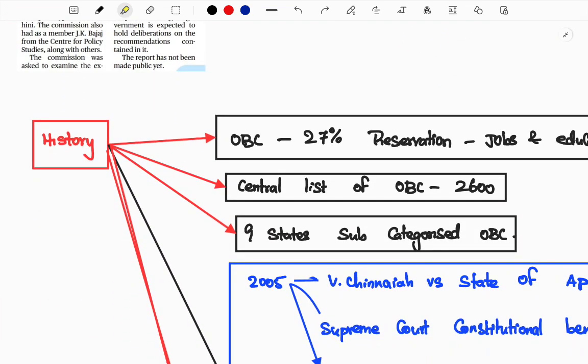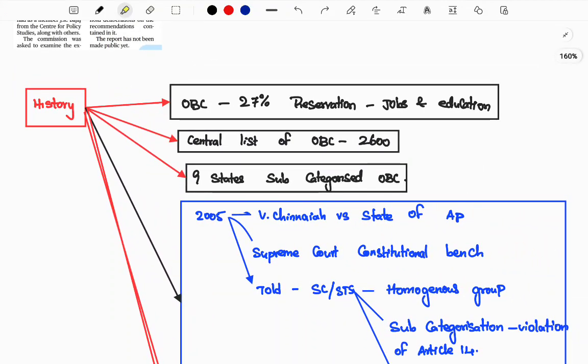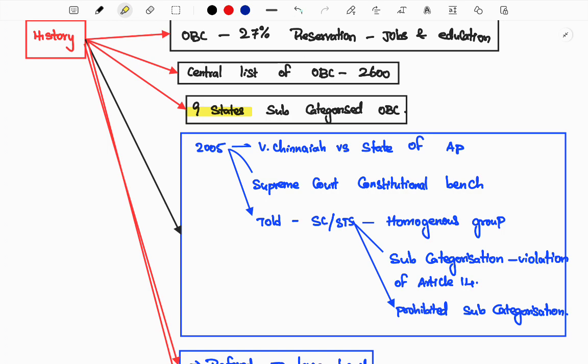Now let me take you to the history of the Rohini Commission. Why should it have been formed? What background data is required to understand its formation? We know that OBC reservation is provided at 27%, in jobs and education for OBC persons. It is listed according to the central government list. There are 2,600 OBC castes mentioned, and 9 states have subcategorized the OBC for governance of the castes.